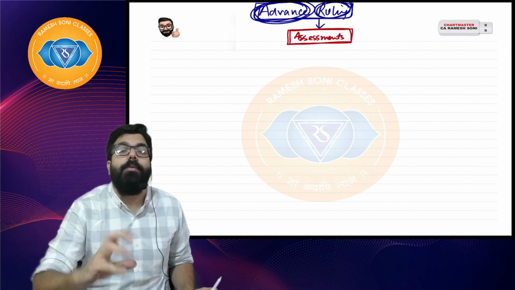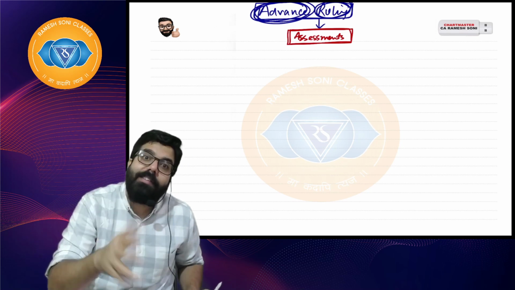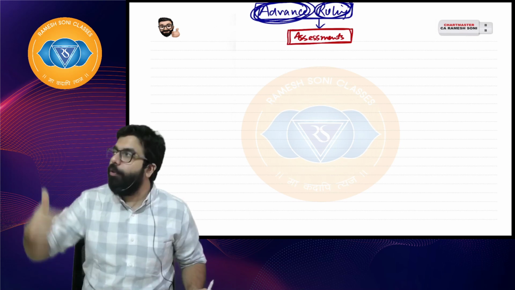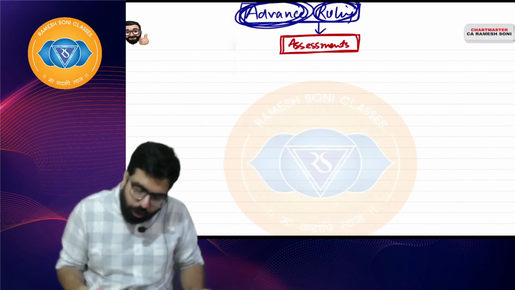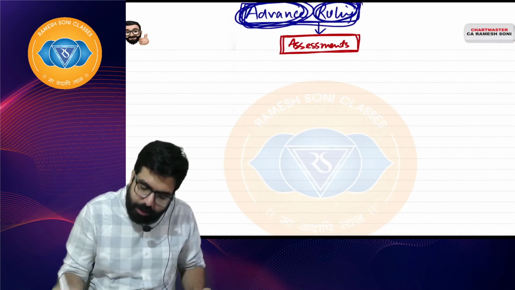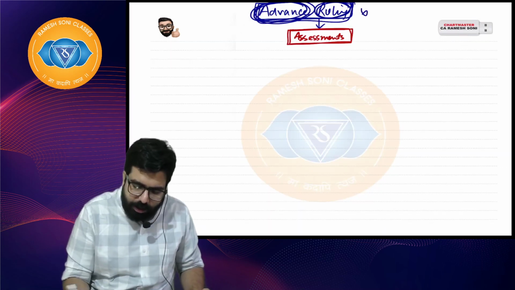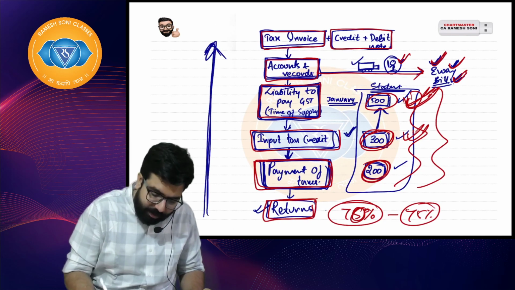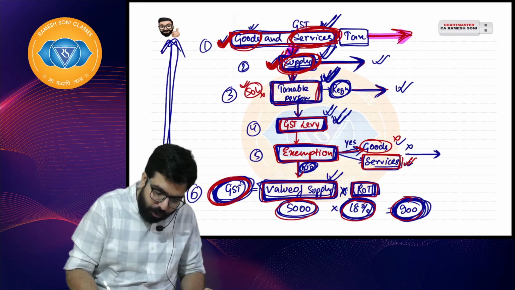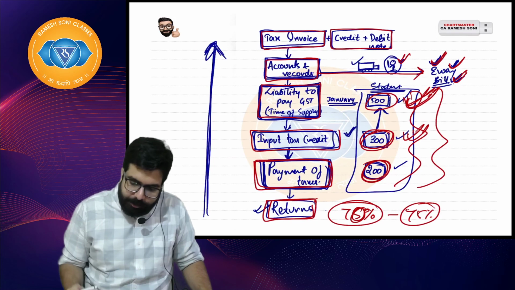I don't know whether my service is taxable, whether I have to pay GST or I am exempted. If you have such confusions, ask them, they will go ahead and clarify. I hope everyone is clear. So, one advanced ruling is there. Advanced ruling is not a chapter which is to be studied in linking, but it is a chapter which you should know during the course of all these chapters. I hope everyone is clear.